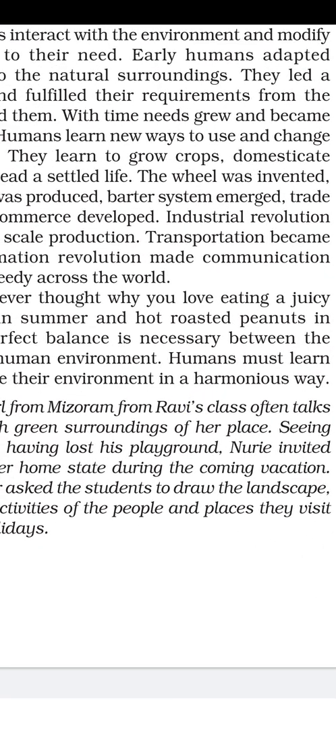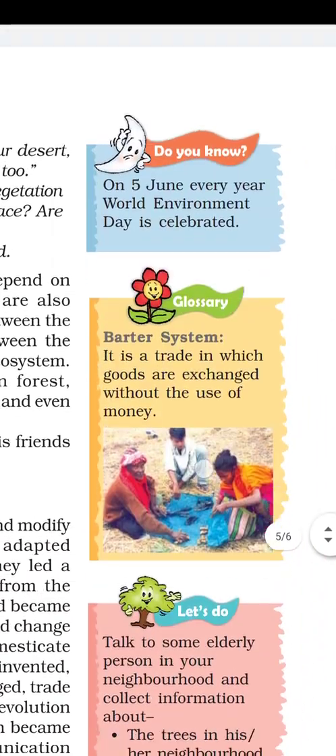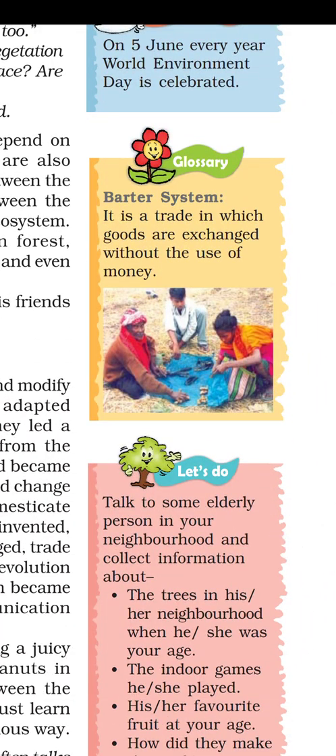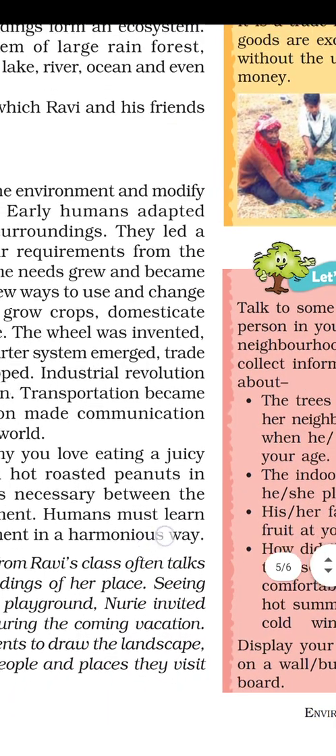What is the meaning of barter system, children? It is a trade in which goods are exchanged without the use of money. It means goods are exchanged for goods. For example, if I want a bag and you want a pen, I will take your bag and give my pen to you. We exchange the goods only, without money. This kind of system used to exist in the beginning when there was no money. So the barter system emerged.